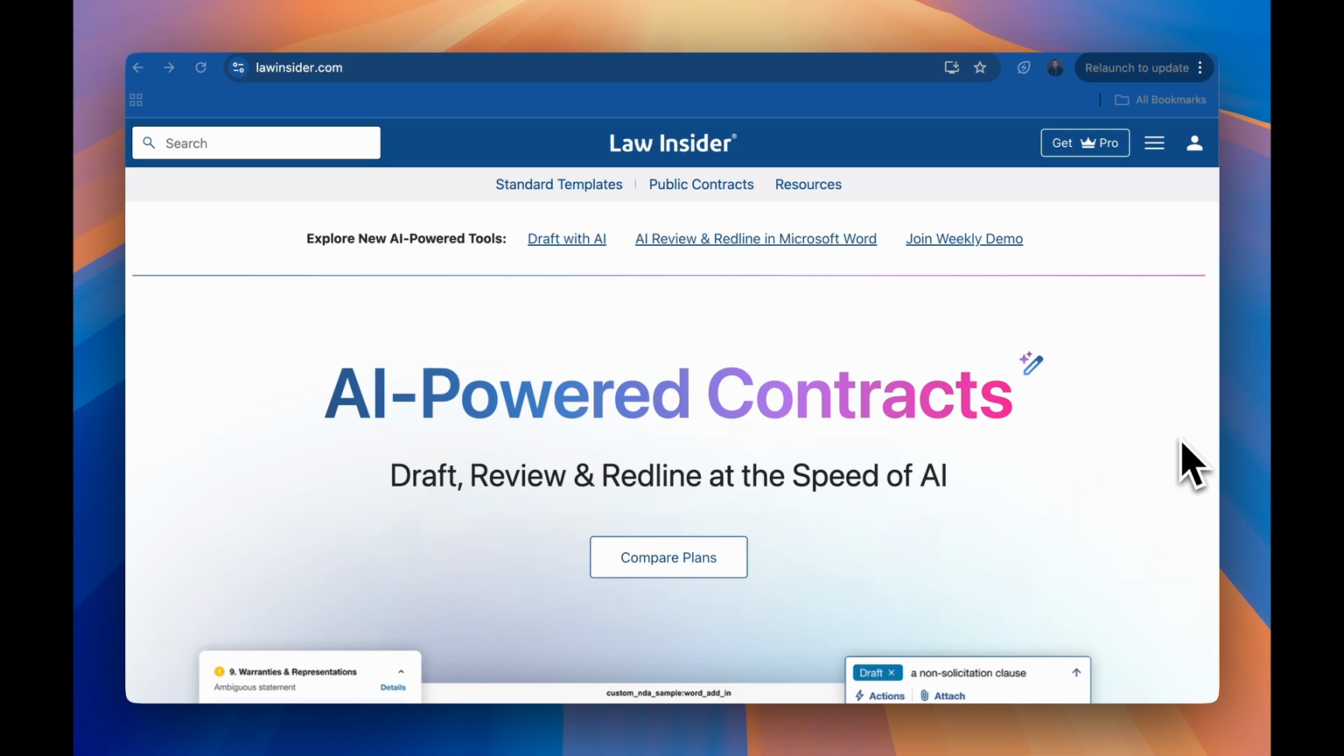Welcome to AI-powered contracts with Law Insider. Draft, review, and redline at the speed of AI. Today, I'm going to give you a brief introduction to our new AI capabilities.